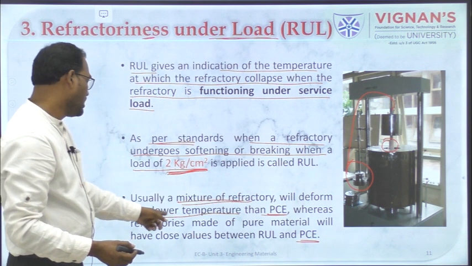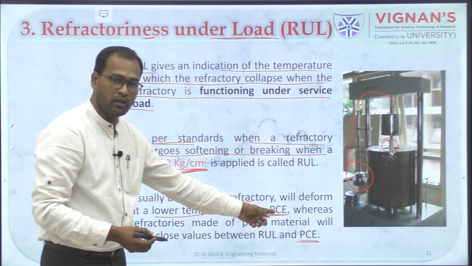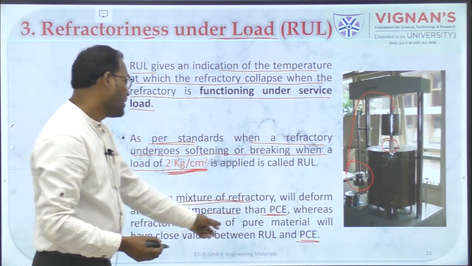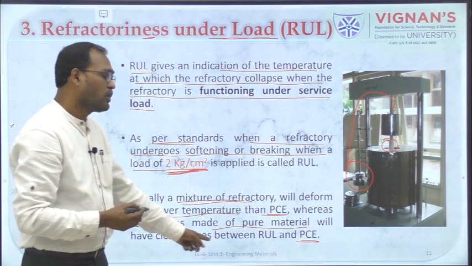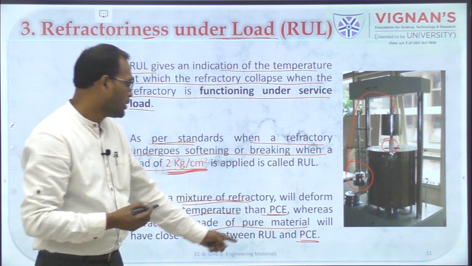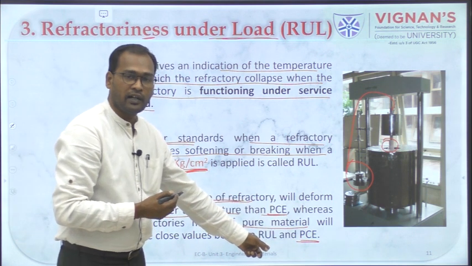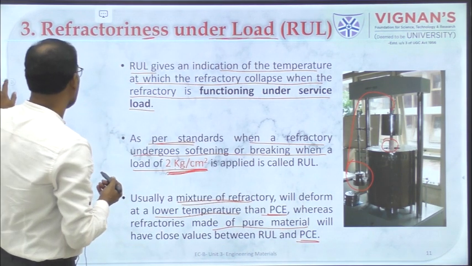If there is an impurity, it will have a lesser temperature than the PCE or pyrometric cone equivalence, whereas when a refractory is made of pure material, it will have close values with respect to RUL and PCE. RUL is nothing but refractoriness under load, and PCE is nothing but pyrometric cone equivalent.